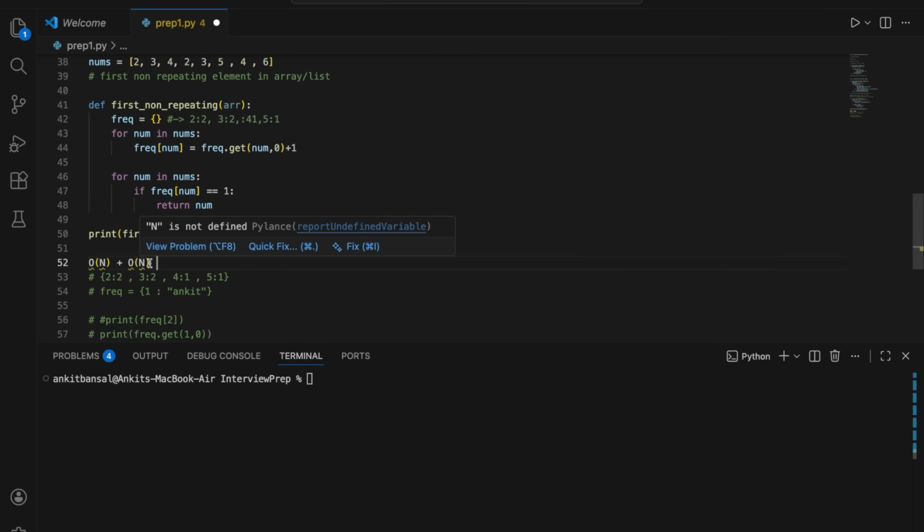It is just doubling, but it is not that if there are 10 elements it becomes 100. No, this is not happening. So this is also a linear time complexity, meaning the number of operations will be linear. If there are 10 elements, then operations will be 20. If there are 100, then 200. It is linear, just double, right? So this is also overall considered as O(n) only.